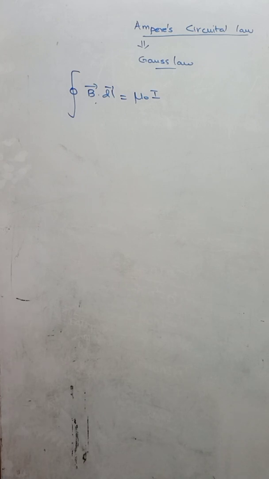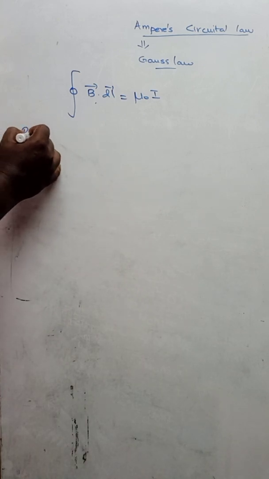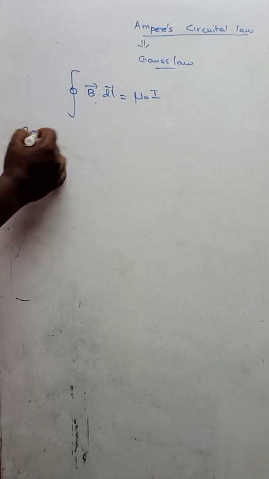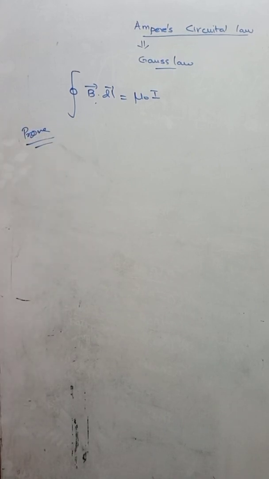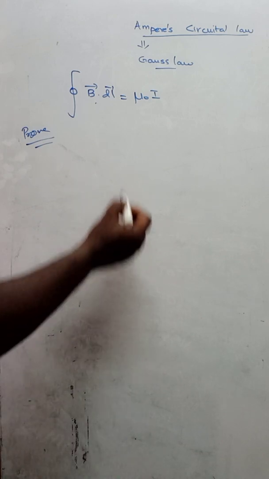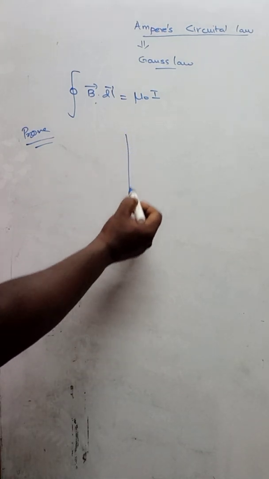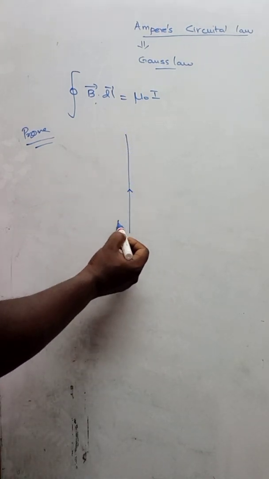Okay. So first, we are going to prove Ampere's circuital law. To prove Ampere's circuital law, let me take a straight conductor. The straight conductor carries a current I.